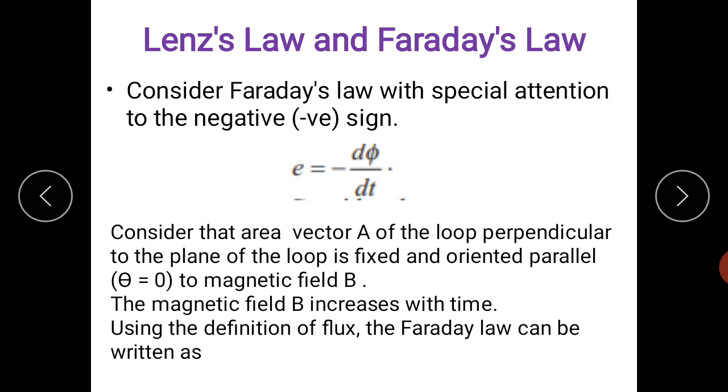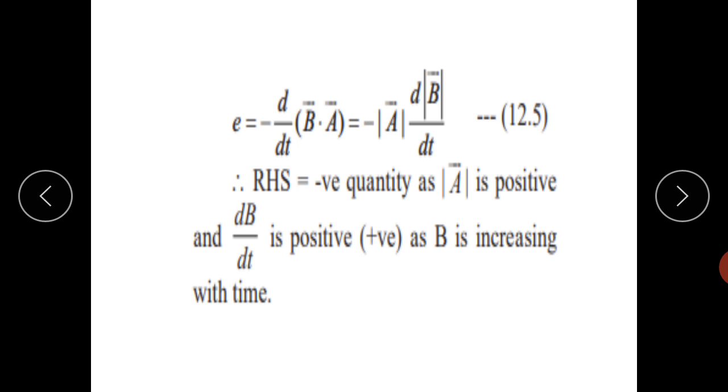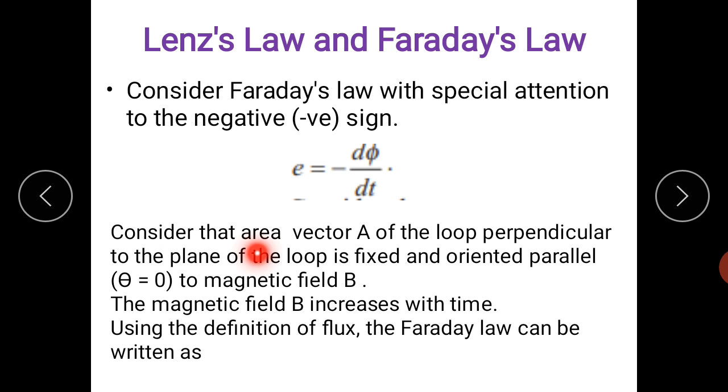Now let's see the relationship between Lenz's law and Faraday's law. Consider Faraday's law with special attention to the negative sign, that is E equals minus d phi by dt. Here E is the induced EMF and d phi by dt is the rate of change of magnetic flux. Consider the area A of the loop, perpendicular to the plane of the loop, fixed and oriented parallel, theta equals 0, to the magnetic field B. The magnetic field B increases with time.